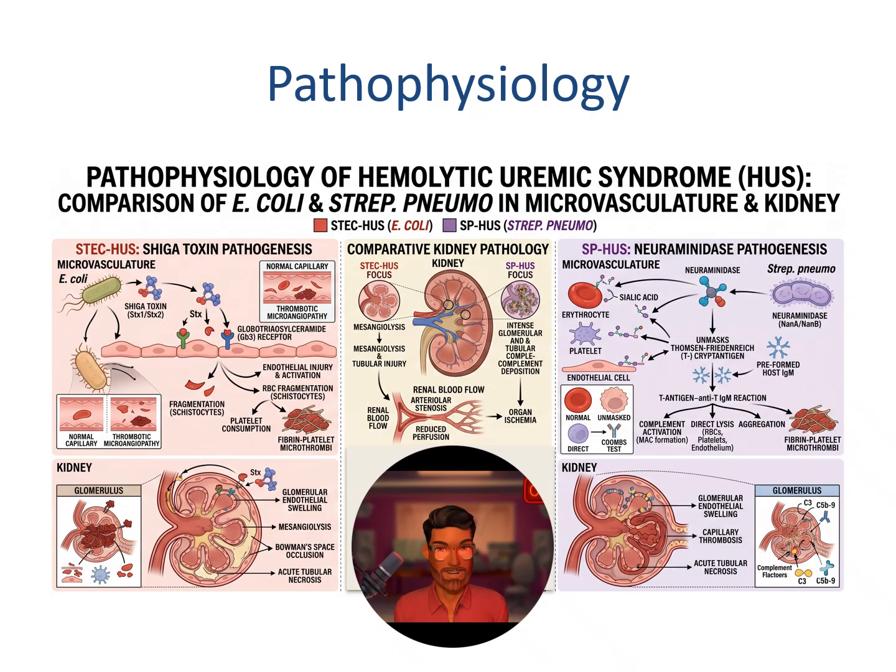In terms of the pathophysiology of E. coli and strep pneumo HUS, we see on the top left Shiga toxin pathogenesis, where you have E. coli releasing Shiga toxin which binds to Gb3 on the endothelium, endothelial cell activation and injury, as well as RBC fragmentation, leading to high shear stress thrombotic microangiopathy. And the strep neuraminidase activates the T antigen, leading to antibody activation and deposition of fibrin and platelets in the endothelium.